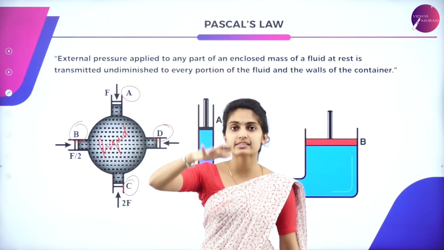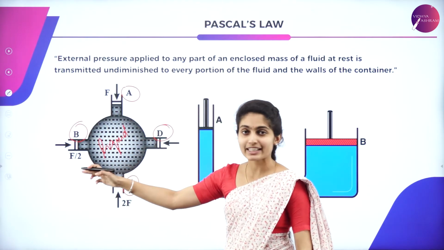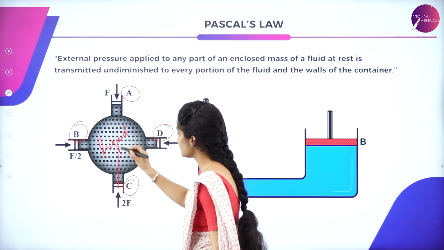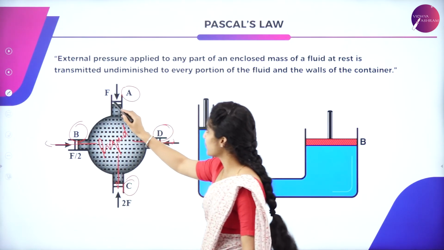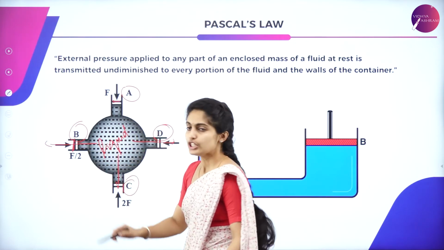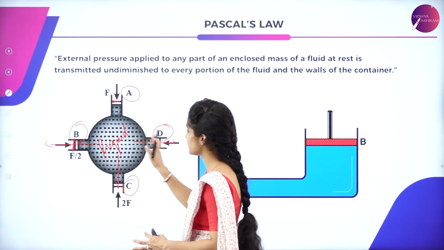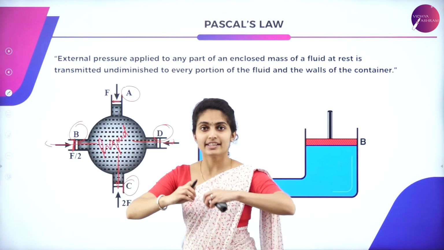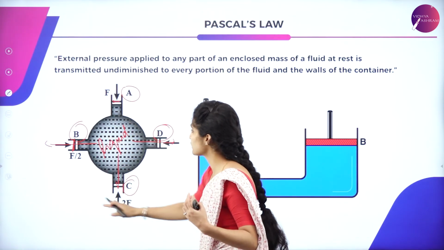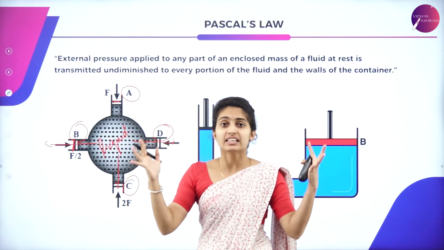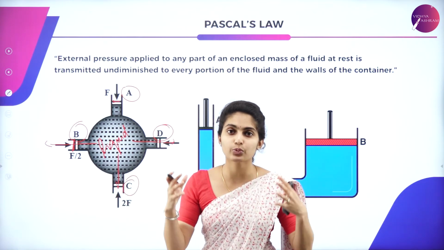Whenever you exert a certain force at point A, what happens to the liquid? The liquid pushes all the other sides out. There is a piston present over here. So you push a piston at point A. What happens to the pistons at B, C and D? They are pushed outside. Suppose you exert force at every side, what happens? The liquid gets compressed. You are giving a compressive effect to the liquid.